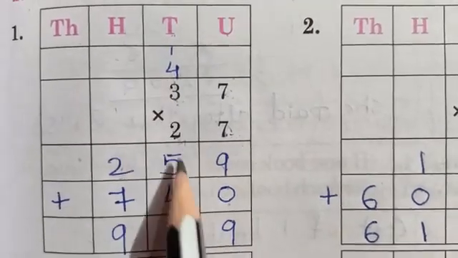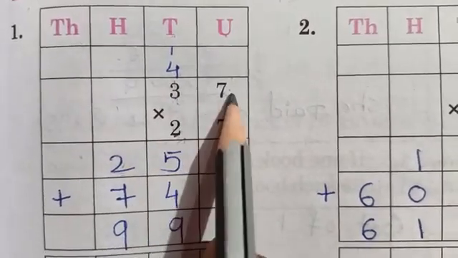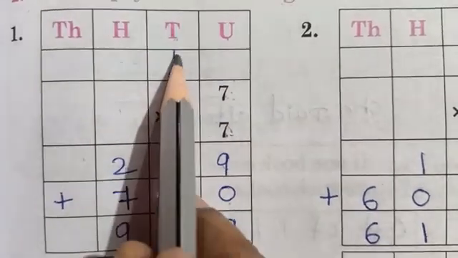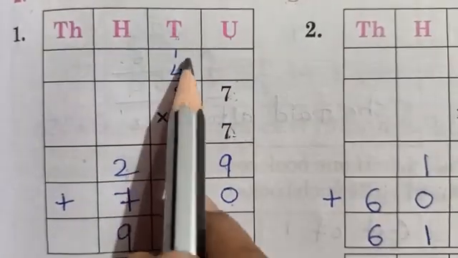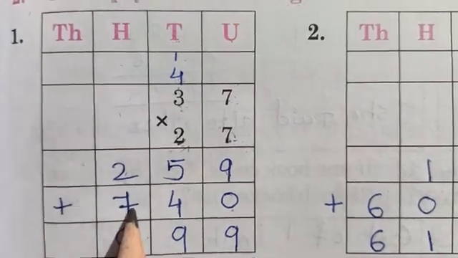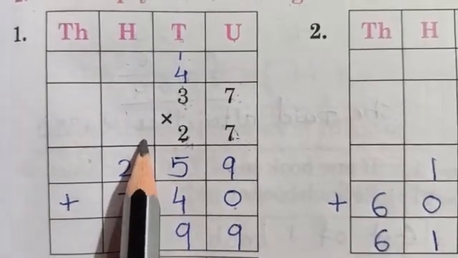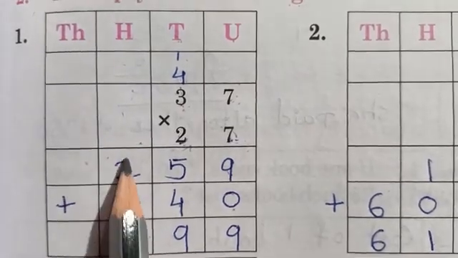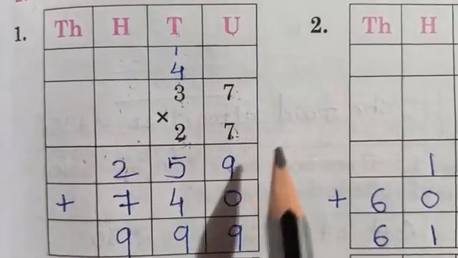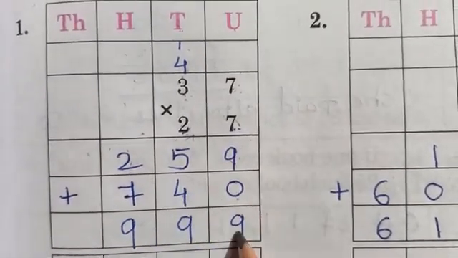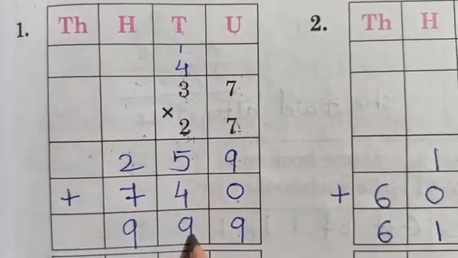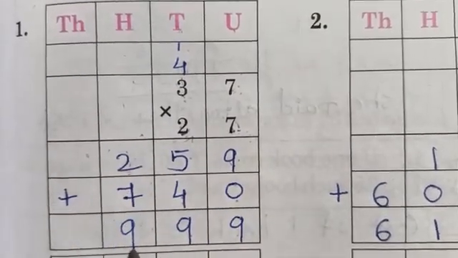Okay, so units place. 2 7s are 14. 4 you will write, 1 you will carry. 2 3s are 6 plus 1, it is 7. Single digit. So here also numbers are not there. The next multiplier is also not there. So you got both the steps' numbers. So we'll do the addition of it. 9 plus 0 is 9. 5 plus 4 is 9. 2 plus 7 is 9.